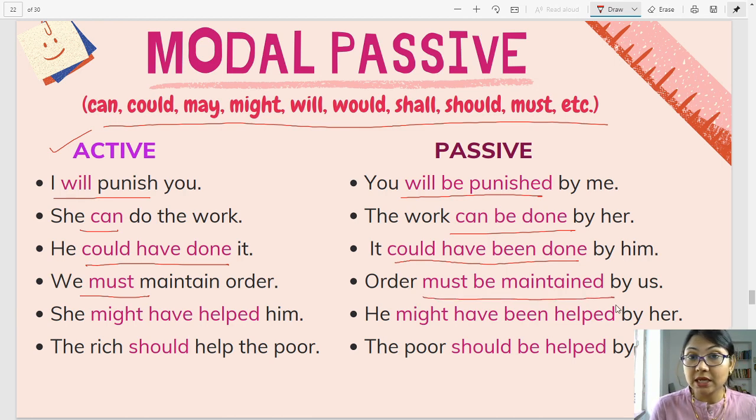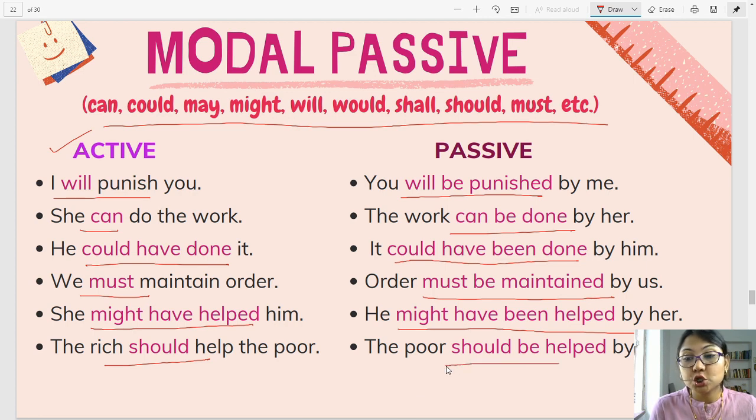Order must be maintained by us. She might have helped him. He might have been helped by her. The rich should help the poor. The poor should be helped by the rich. Now children, what do we learn from here?